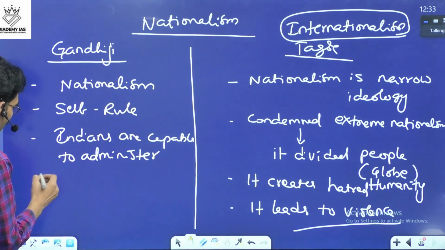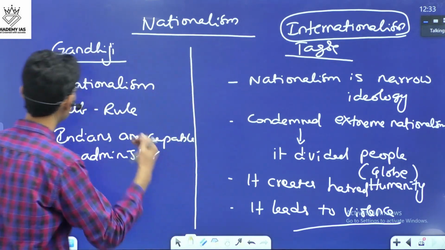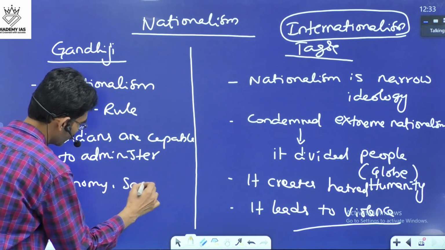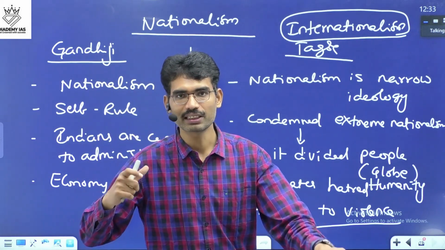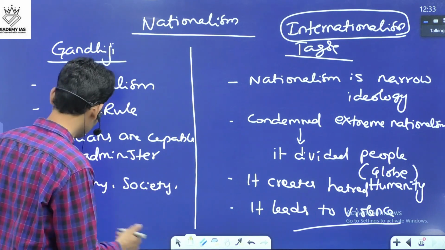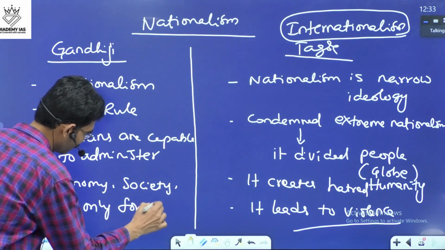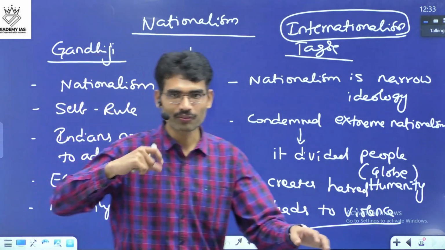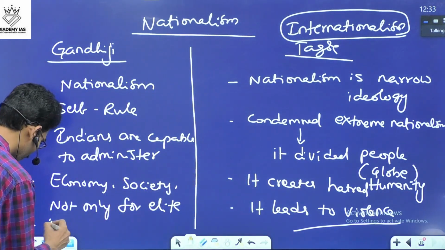And he believed nationalism means not only a political unity, but also self-sustainability in economy, society as well. And his nationalism should not be a nationalism of the elite, not only for elite. Freedom from British is not only for the elite only, but freedom for the common people also.